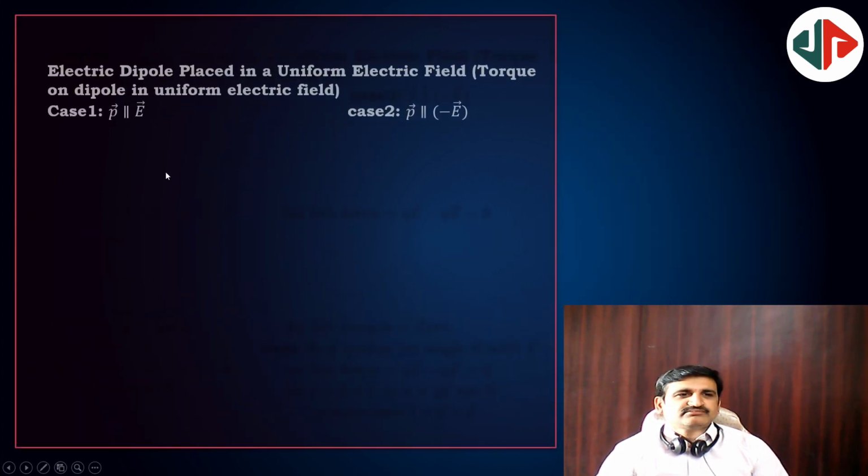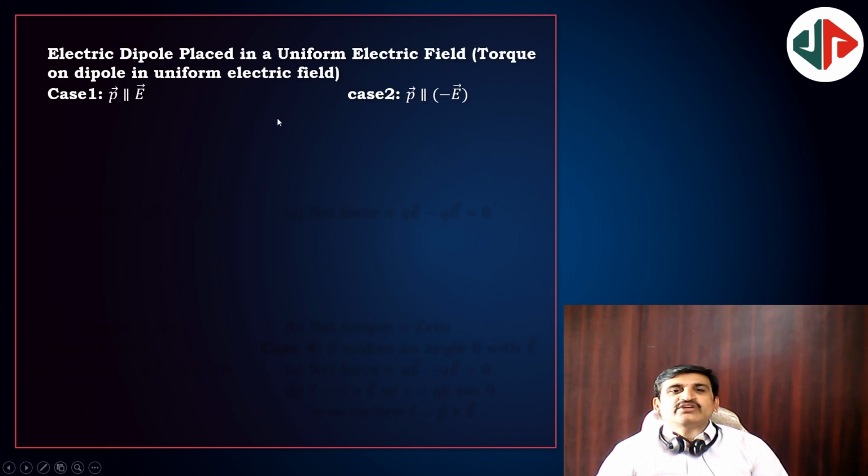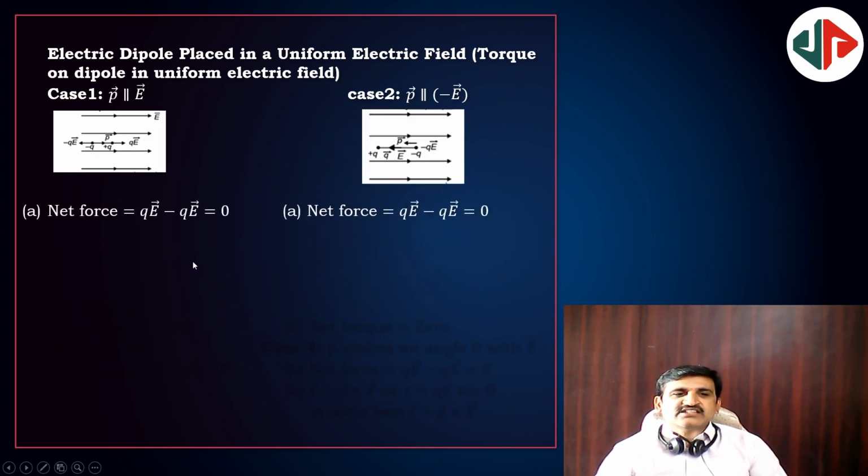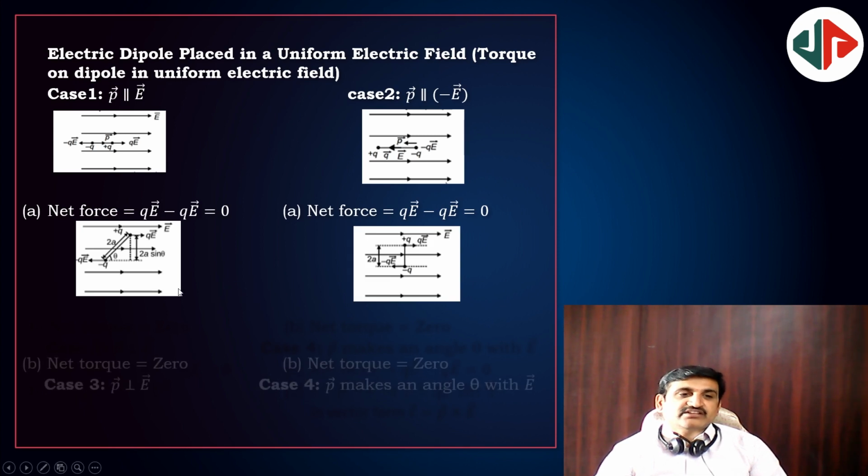An electric dipole placed in a uniform electric field will experience a torque. Not in all the directions; in one particular direction it won't have torque, in other directions it will have torque. Here the electric field direction and dipole direction are in the same direction, parallel. P bar is parallel to E bar, or in the opposite direction. In the parallel direction, net force is 0 only, but the torques will be different. That torques we are going to see.